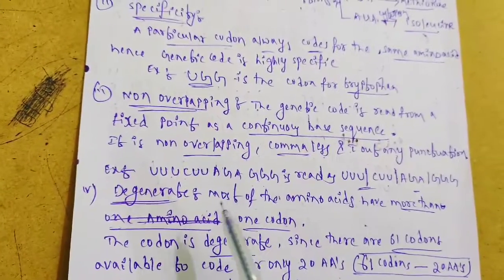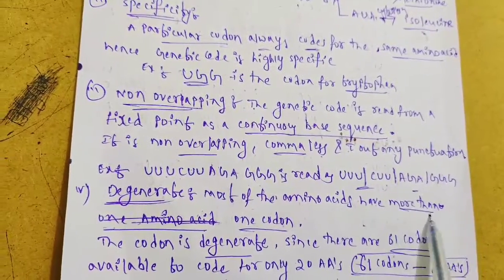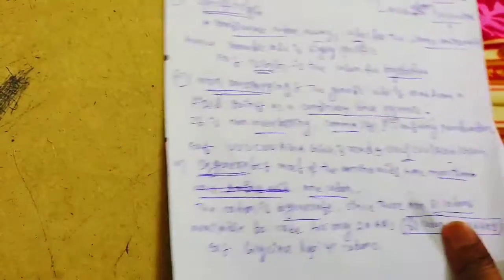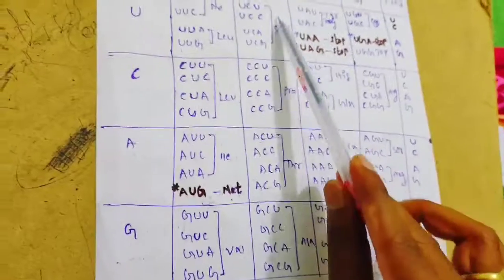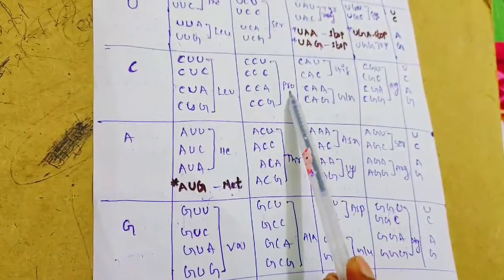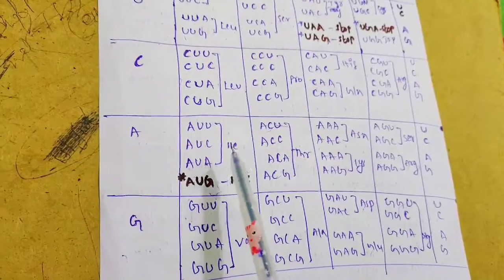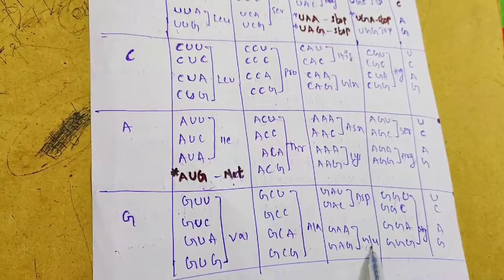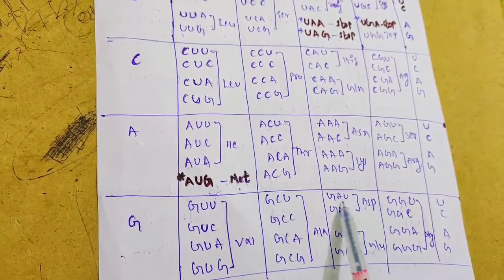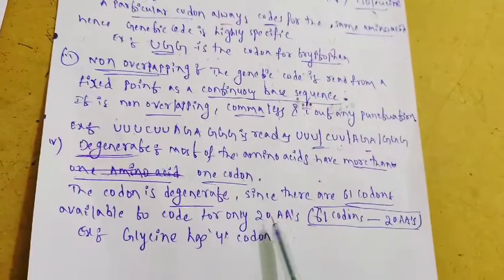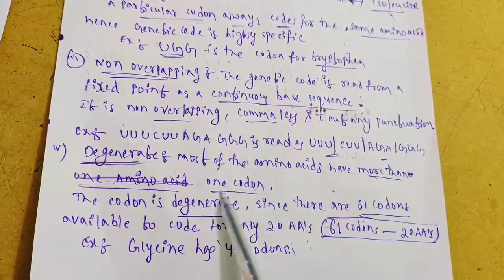And degenerate: most of the amino acids have more than one codon. You can see serine is represented by 4 codons, and proline by 4 codons. Isoleucine has 3, and methionine and valine 4. Glutamic acid has 2, aspartic acid 2. Then lysine. Most of the amino acids represent more than one codon.